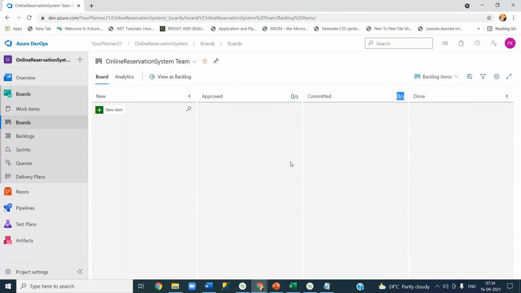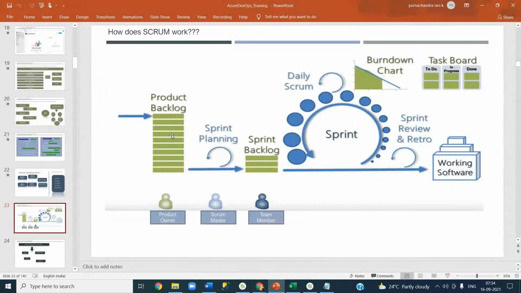Now let me come back here. So now we have a product backlog, right? Let us think that your project may run for some 1 year. As Kiran said, a sprint is nothing but a duration. Most of the teams, I would say 99.99% of companies or teams in the world, follow 2 week sprints, meaning each sprint will be 2 weeks in duration.